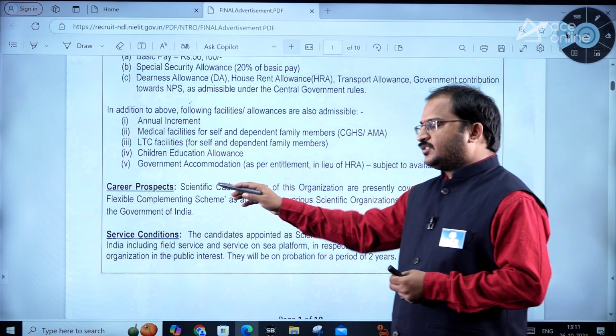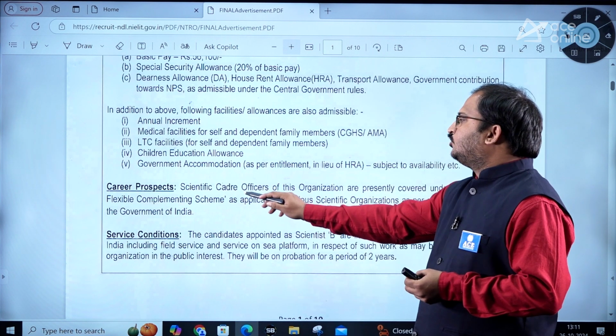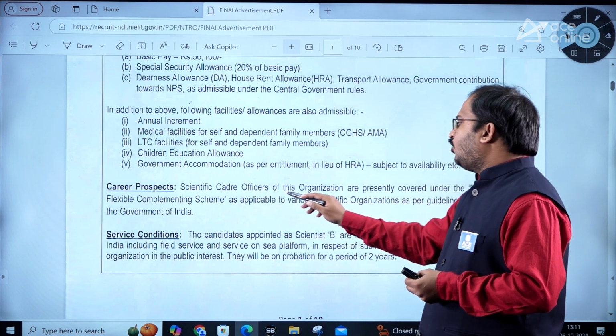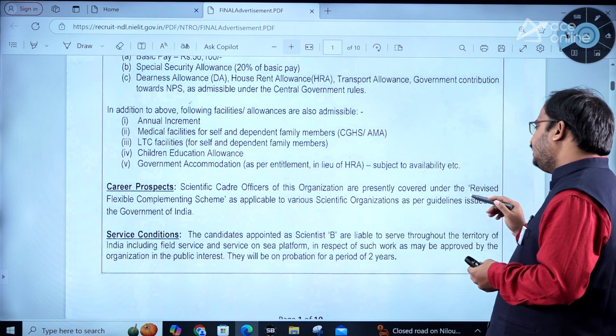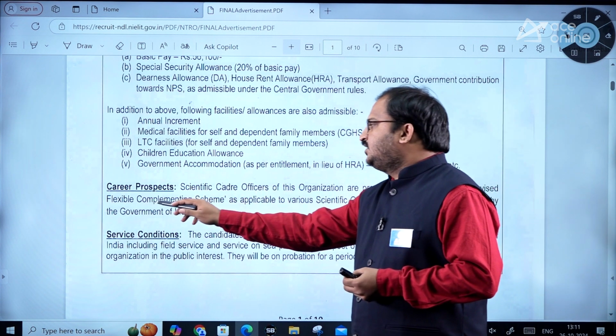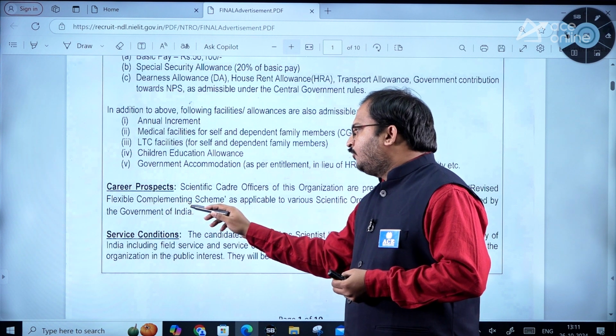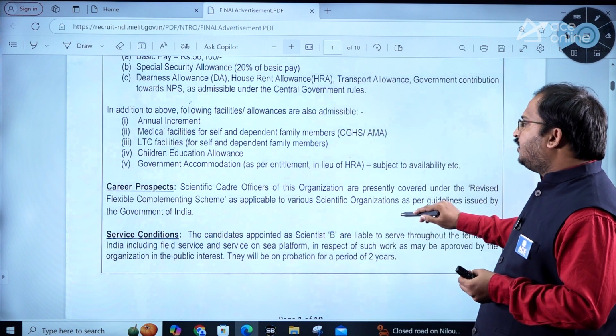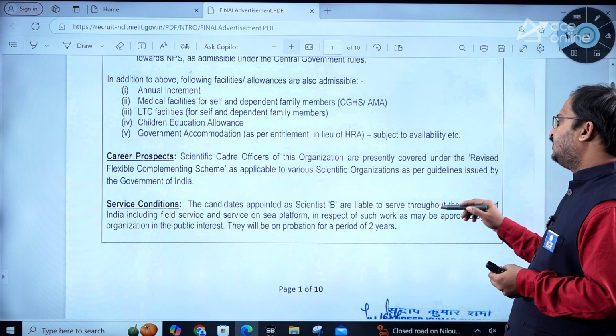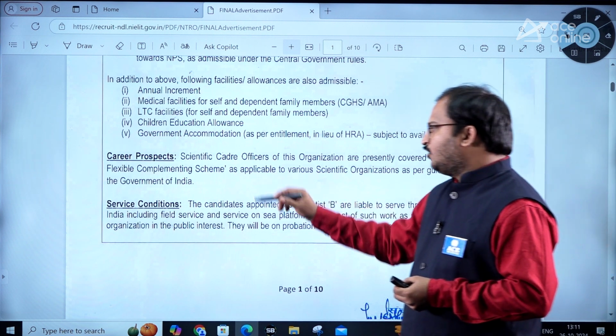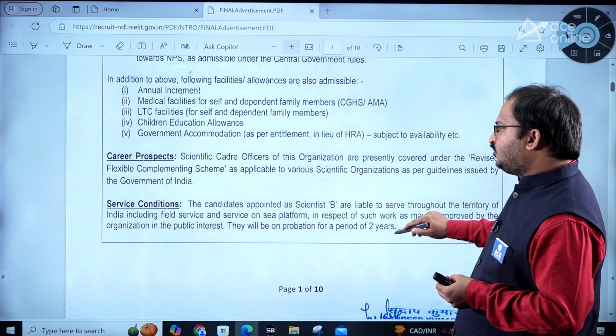Career prospects. So what you can become after that? Scientific cadre officers of these organizations are presently covered under the revised flexible complementing scheme as applicable to various scientific organizations as per the guidelines issued by Government of India. So this is given, dear students.